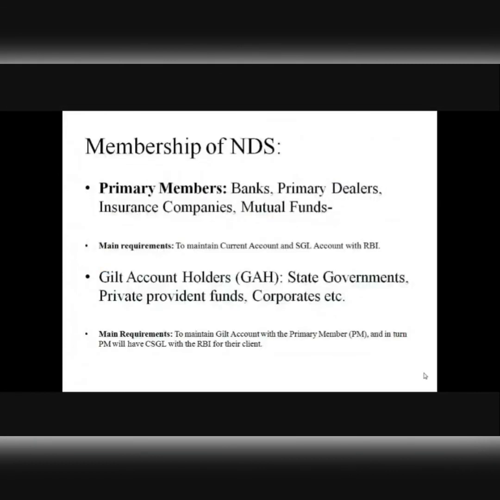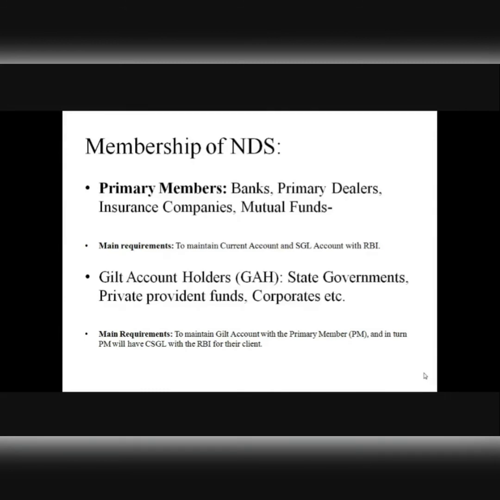Finally, the question of who is allowed to have access to the NDS platform needs to be addressed, right? Now, this list shows us that banks, primary dealers, mutual funds, etc., are the primary members who can have direct access to NDS, right? While state governments, private provident funds, and corporations are allowed access through primary members only, right? So there are two ways that the NDS can be accessed. One is direct access. That direct access is given only to a few, like banks, primary dealers, insurance companies, and mutual funds. You can say large stakeholders in the market.